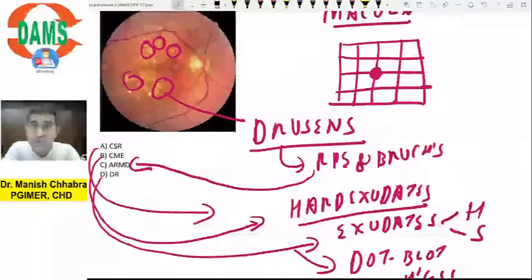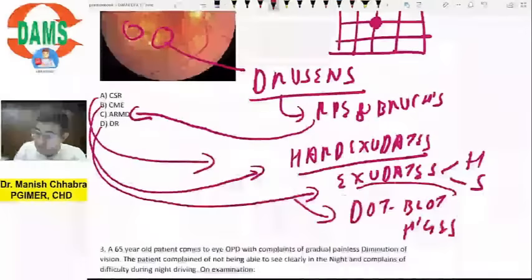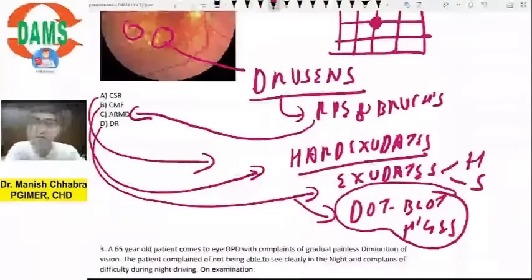Because you know that even in diabetic retinopathy there can be CME, which is cystoid macular edema, but here I have ruled it out on the basis that there is absence of dot blot hemorrhages, because we already know the earliest feature which is diagnostic of diabetic retinopathy. It is microaneurysms, and these microaneurysms are eventually going to rupture, leading to dot and blot hemorrhages, right?